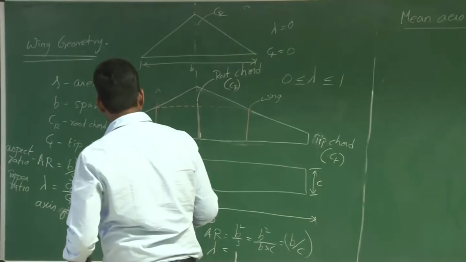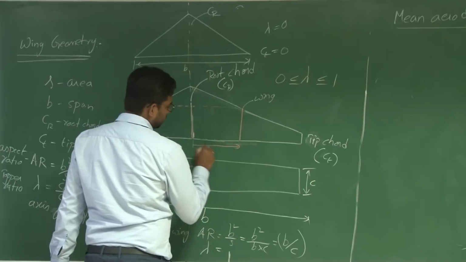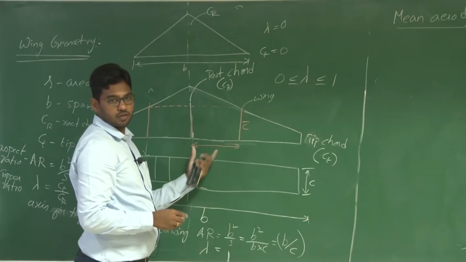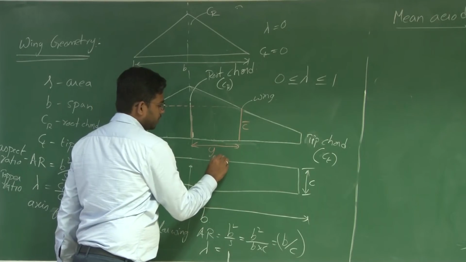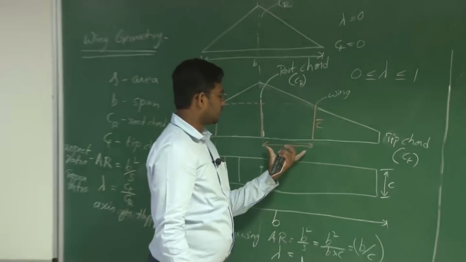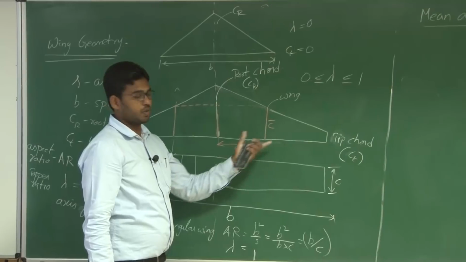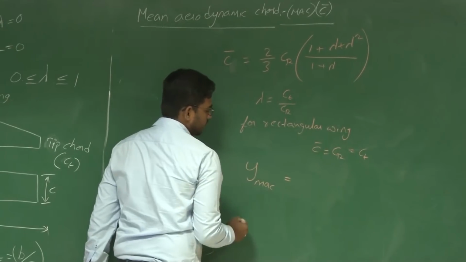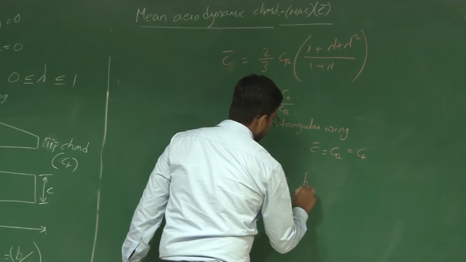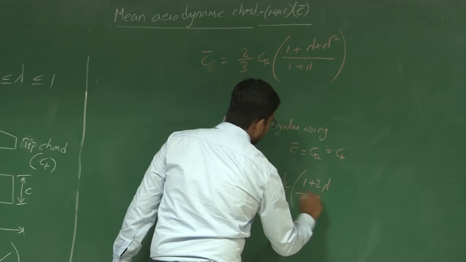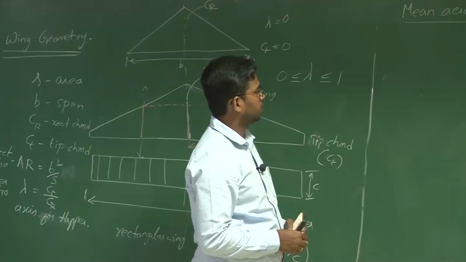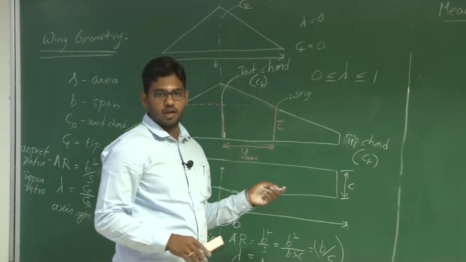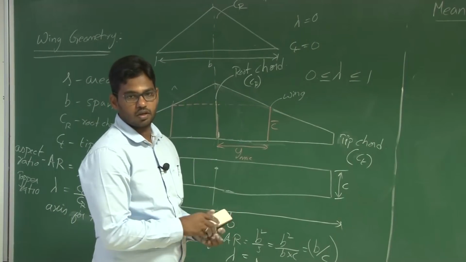And what is the distance at which this C bar is located, the span wise distance? So y of MAC. If I want to know the y location or the span wise location of this C bar, we have y MAC, the span wise location of mean aerodynamic chord, is b by 6 into (1 plus 2 lambda) by (1 plus lambda). So with the help of these equations, we will be able to find the C bar of a given wing, and 25% of this C bar is the aerodynamic center.